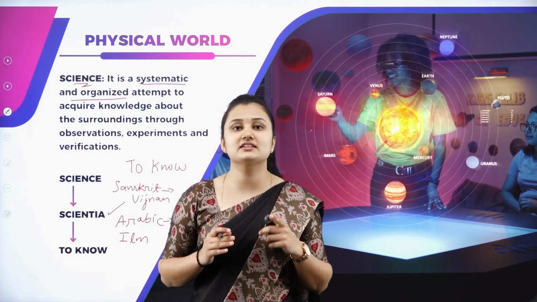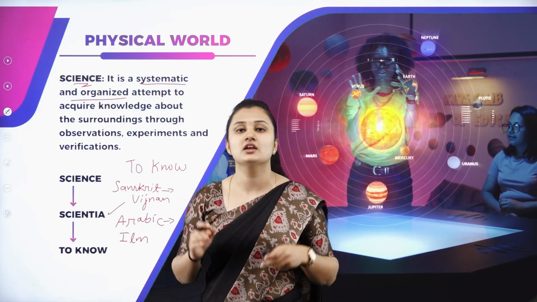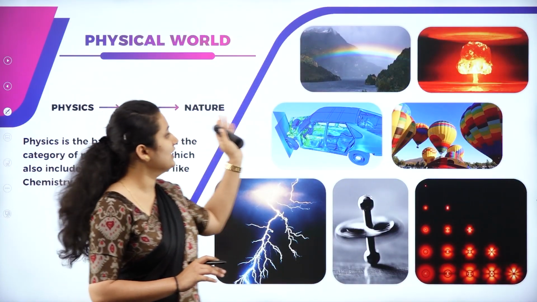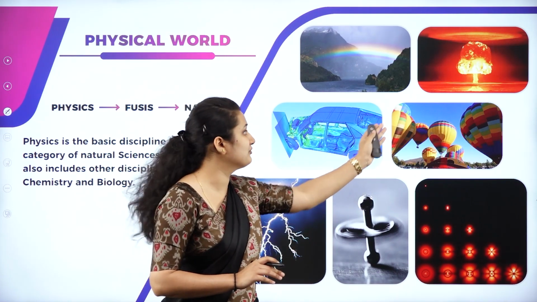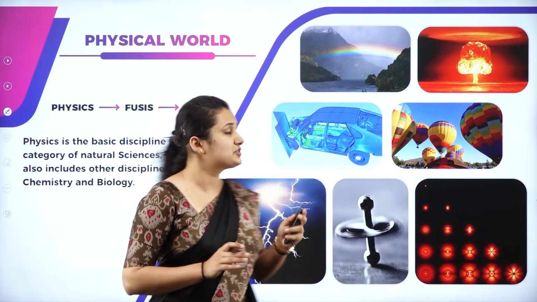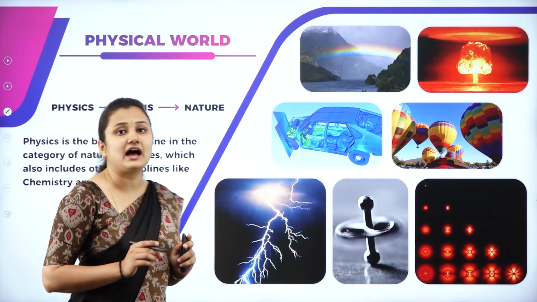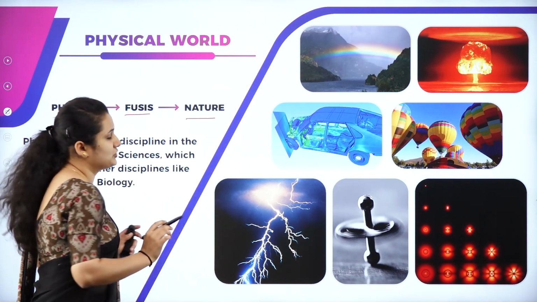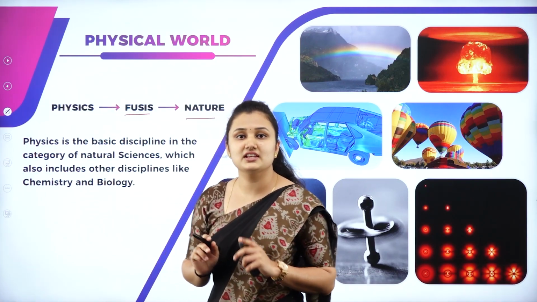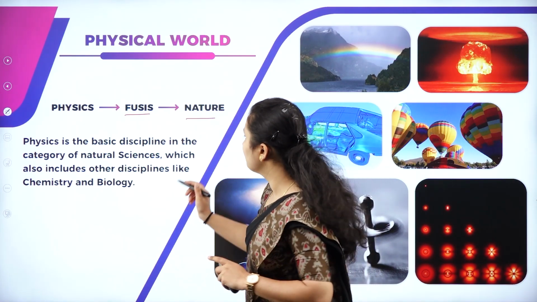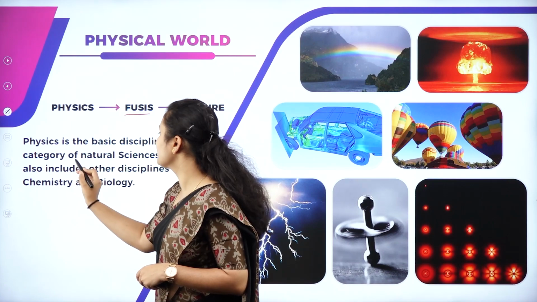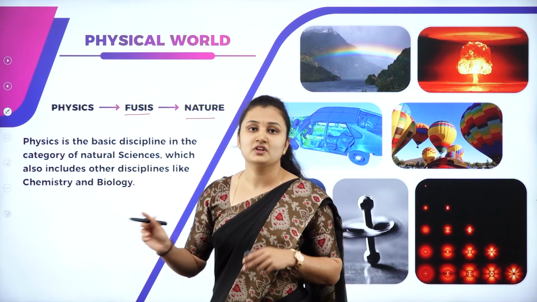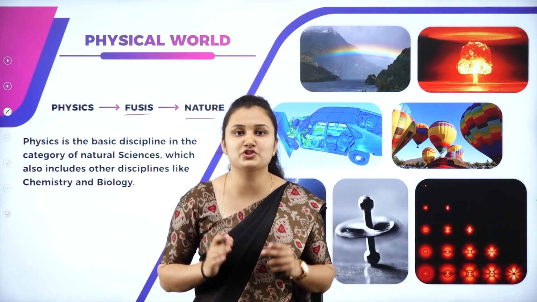So physics is the basic discipline in the category of natural science. Let us try to understand what is physics. So physical world, what is physics? So here you can see the images of many natural phenomena that occur in and around you. Physics was derived from a Greek word physis. Physis means nature. So how will you define physics now? Physics is a study of nature and natural phenomena. Physics is a basic discipline in the category of natural science, which also includes other disciplines like chemistry and biology. So physics is a study of nature and natural phenomena.